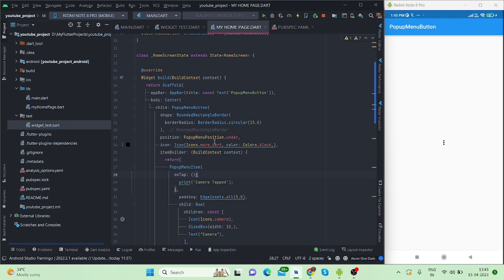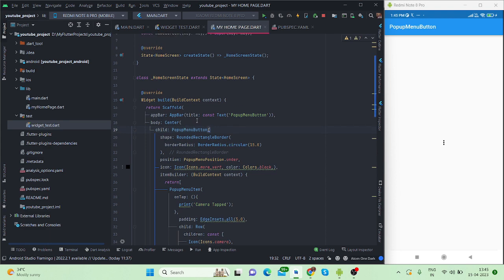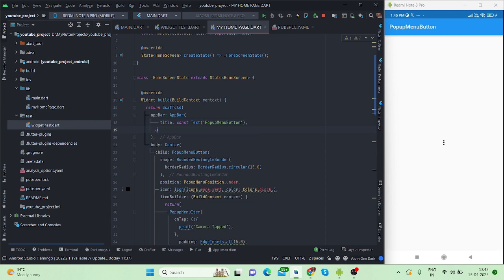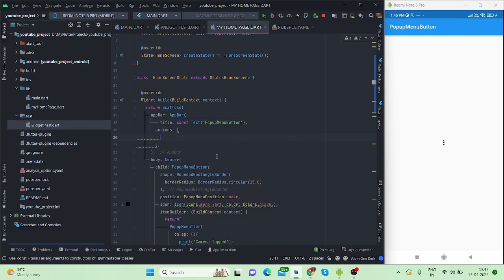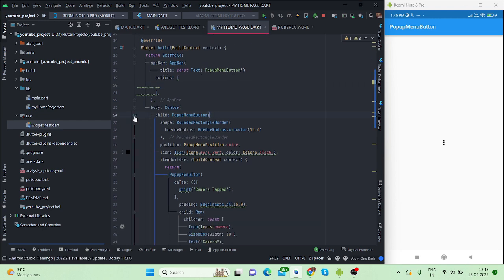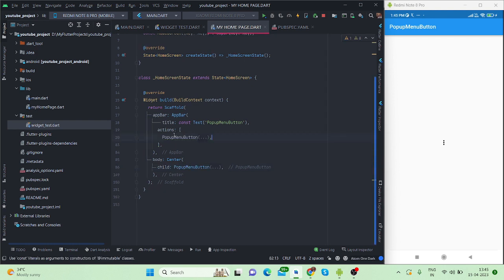So lastly, I will show you how to put this pop-up menu button in the app bar. For this, inside the app bar, it has got a property actions. What you will do, just copy this pop-up menu button, copy all of this, and put it inside this and save.